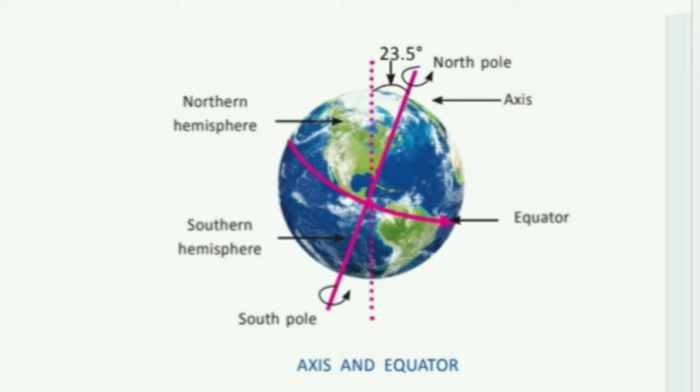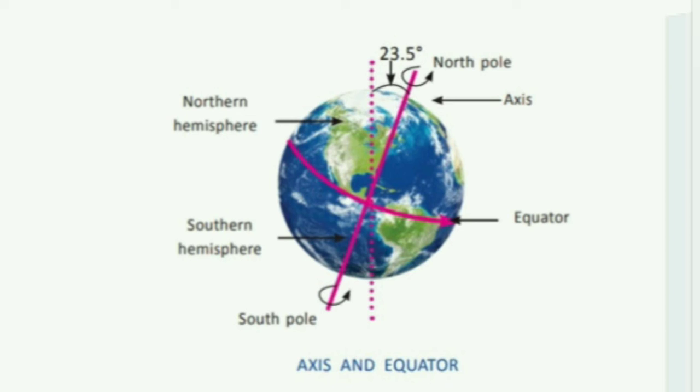There would be no seasons if the earth were not tilted on its axis. Another imaginary line is called the equator. The equator divides the earth into two equal halves, northern hemisphere and southern hemisphere. When the earth revolves around the sun, the tilt causes the sun rays to fall directly on the northern hemisphere or on the southern hemisphere. It depends on the position of the earth only.